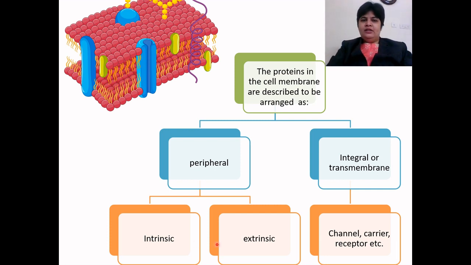Intrinsic or extrinsic. But these integral or transmembrane proteins are the channel proteins, various proteins, receptor proteins, like G proteins. So they are passing through the membrane, through and through. They are present inside and outside, because they are very big molecules, transmembrane.